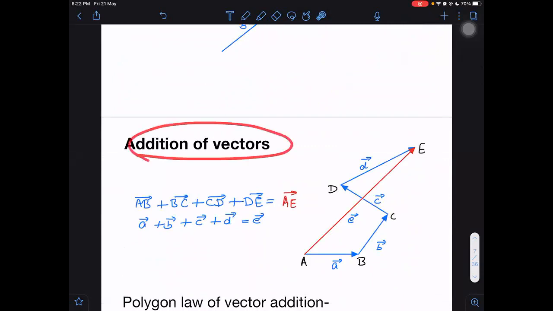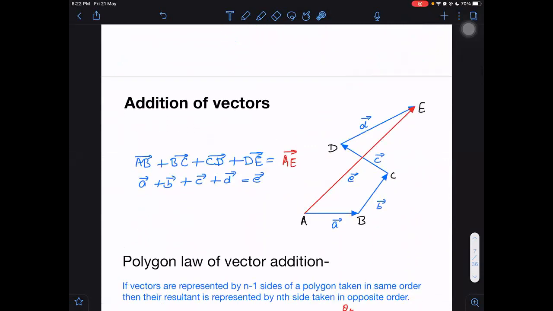Addition of vectors. In addition of vectors, I told that first of all these should be arranged in such a way that the head of one touches the tail of the other. The head of the second one touches the tail of the third one. The head of the third one touches the tail of the fourth one. That is how they should be arranged. And when all vectors are finished arranging properly, then start from the tail of the first vector and go to the head of the last vector. Connect that. That will give us the resultant. This is the resultant. E is the resultant of A, B, C, D.